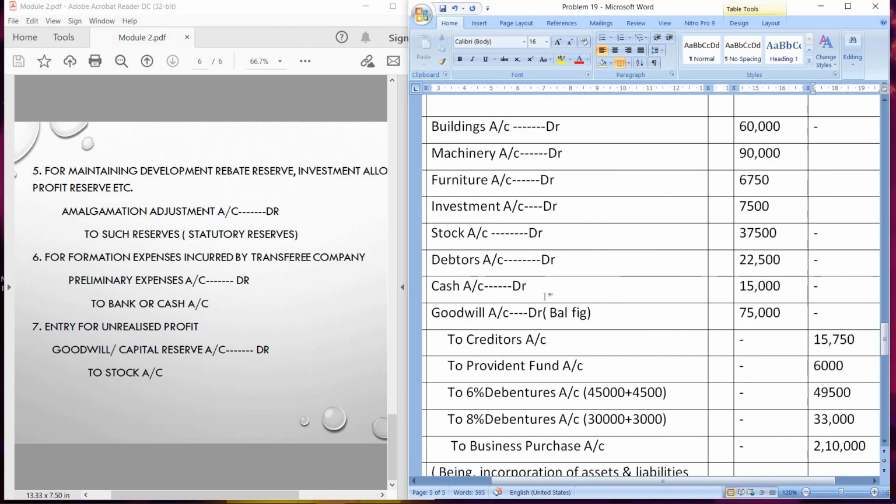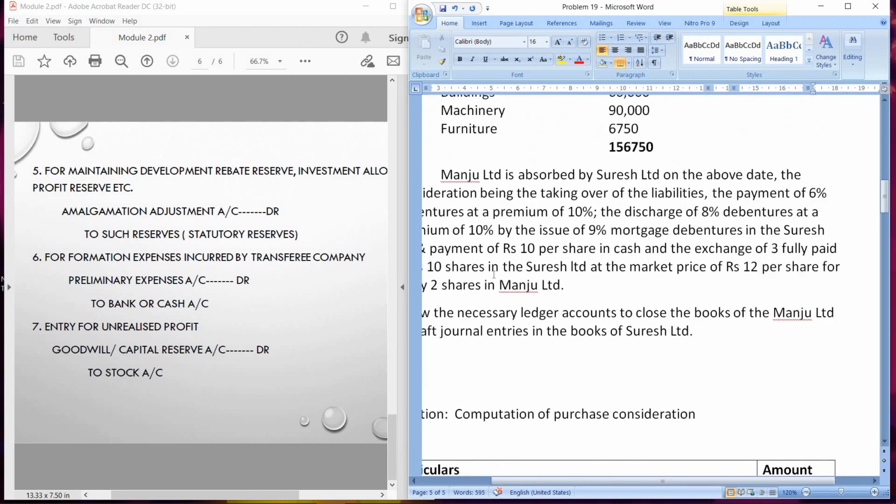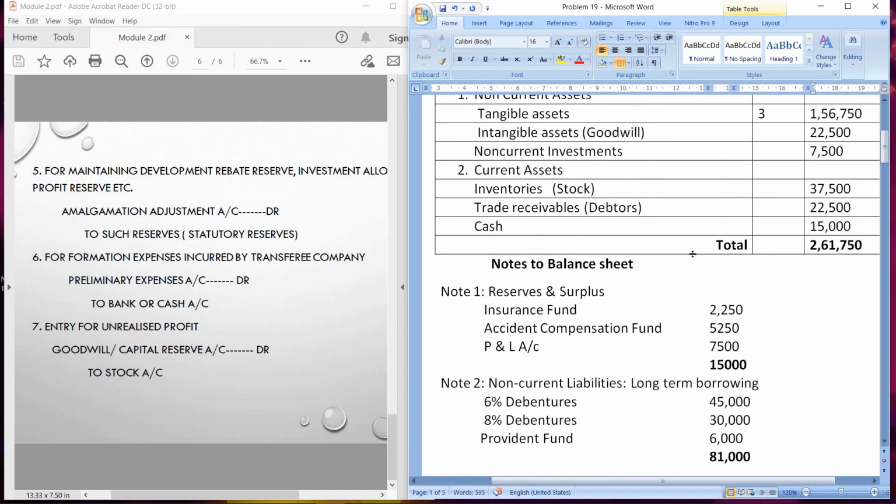Another entry for discharge of 8% debentures. The discharge of 8% debentures at a premium of 10% by issue of 9% mortgage debentures. Now how are these 8% debentures discharged? They are not paid cash. Instead they are issued 9% debentures in Suresh Limited, and these also are discharged at 10% premium. So what is the value of these debentures?